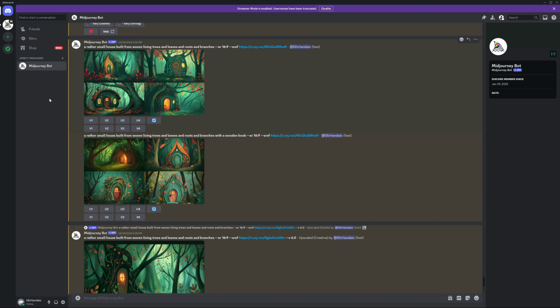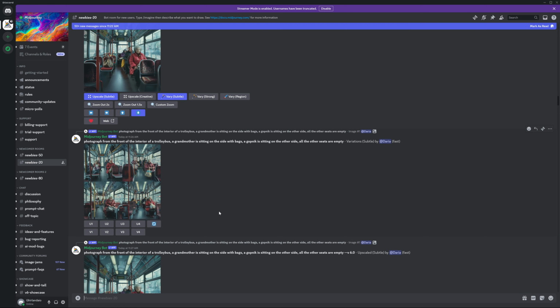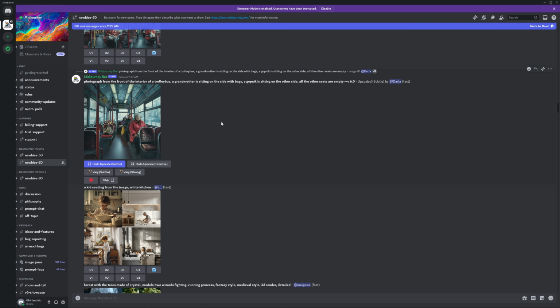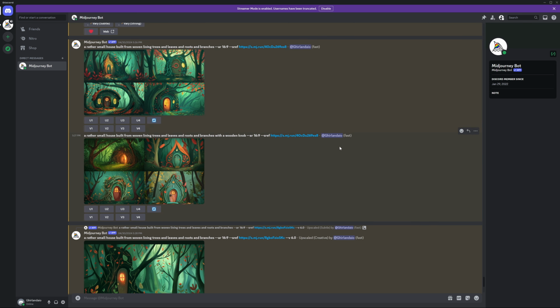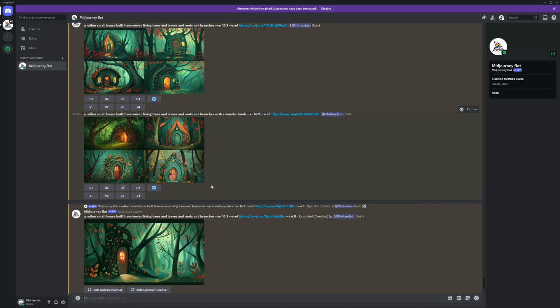Now, when you have a plan with Midjourney, you get access to the bot, which is great because you don't have to go into these rooms filled with a bunch of people generating random stuff. Here you have your own personal space and no one else is looking at what you're doing.